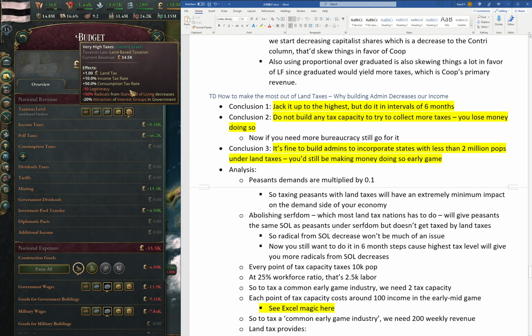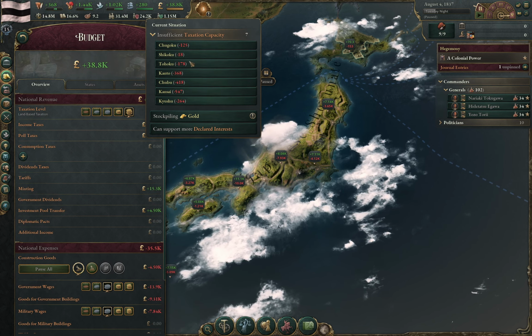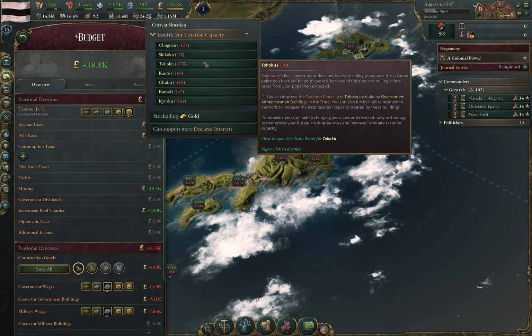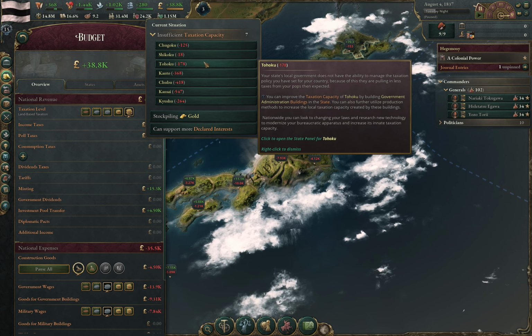This way, you lessen your radicals from standard of living decreases. And also, you do not want to build any tax capacity under land taxes to try to collect more taxes. You actually will lose money doing so. So like if you see this notification popping up saying you have insufficient tax capacity, do not give in and build administrations in those states. Just leave it be. You actually will lose money.